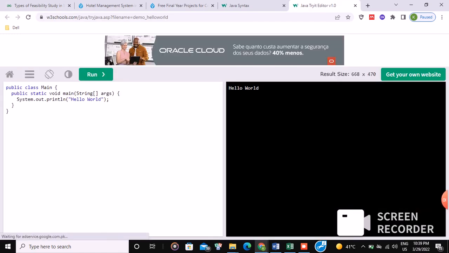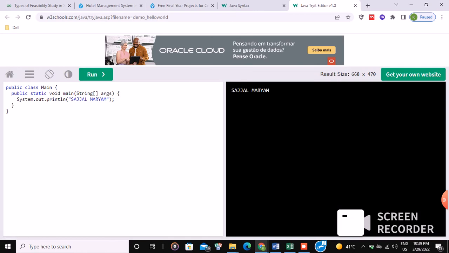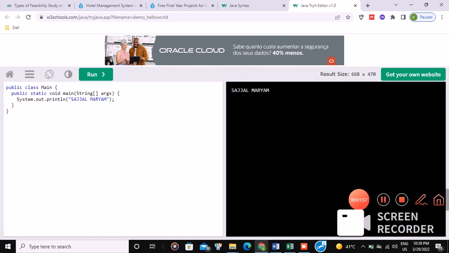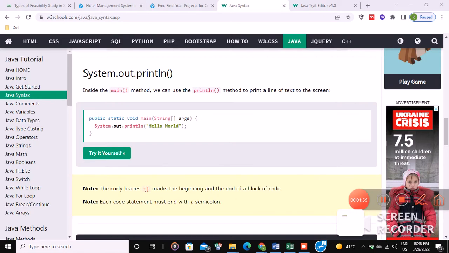Here we can change this word hello world to Sajil Mariam and we can run this program, and we have our output Sajil Mariam. In every code statement it is a must to end it with a semicolon, otherwise it is an error. And a block of our code must have curly braces, without which our program can't execute and it will give us an error.